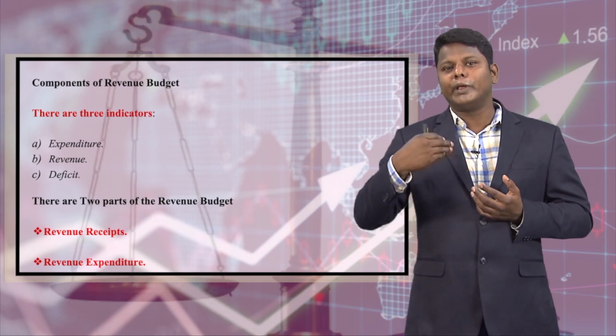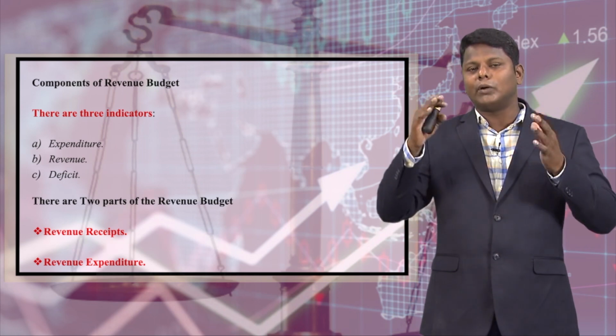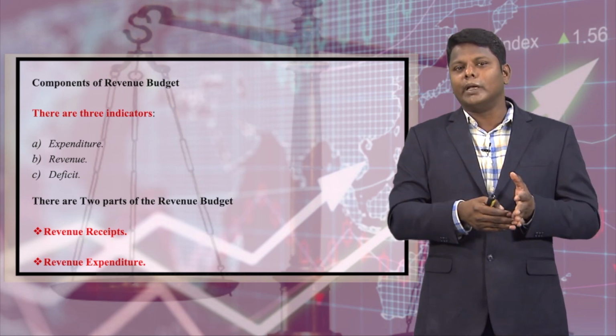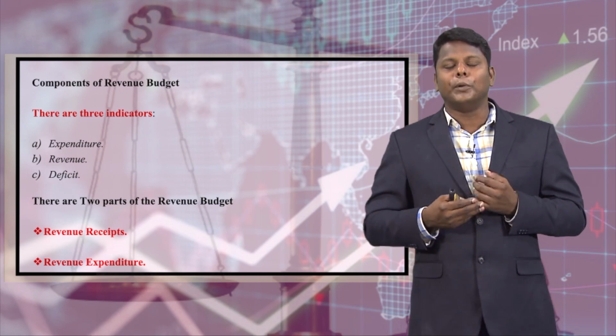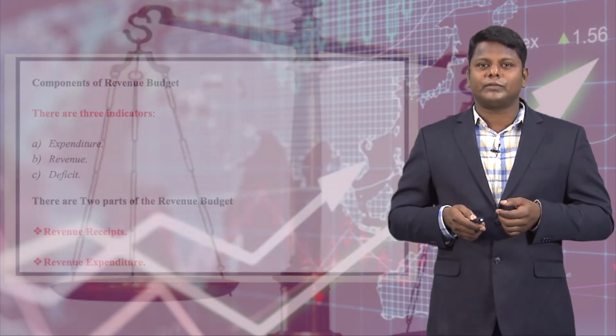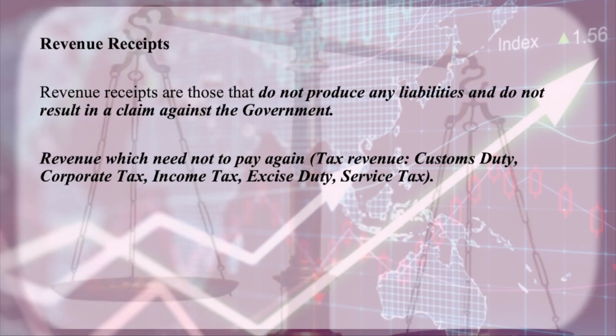So far I have given you an outlook about what the revenue budget and revenue receipt are. In the forthcoming slides I am going to discuss revenue expenditure. Now we will move on to the other topic called revenue receipts.